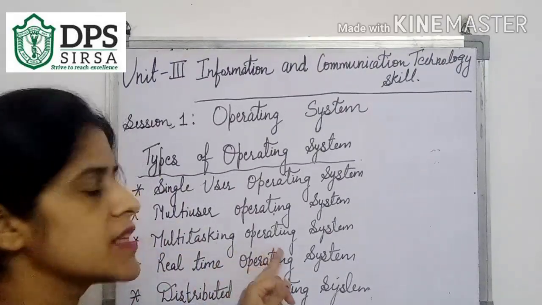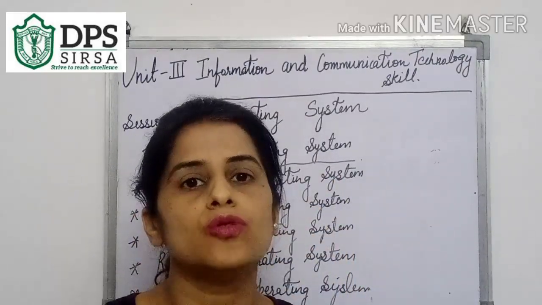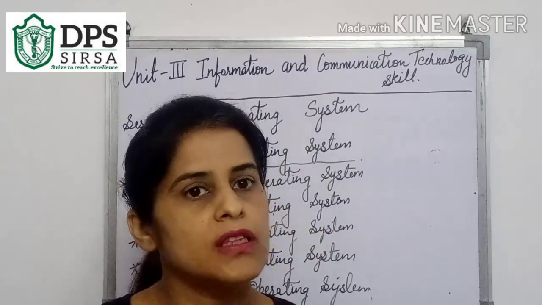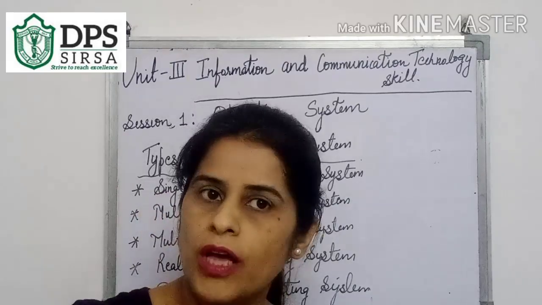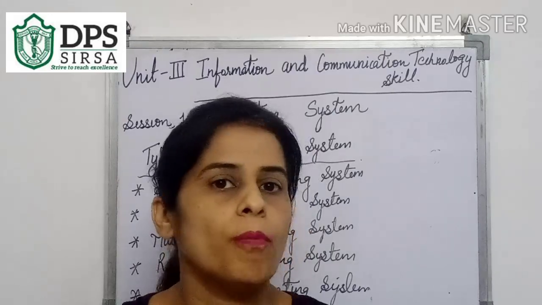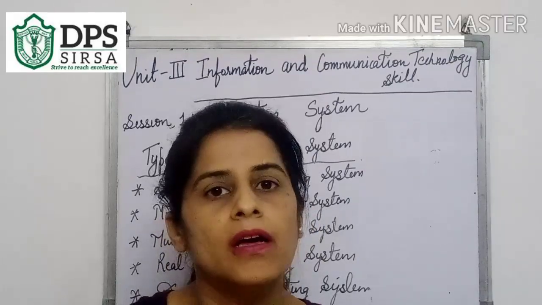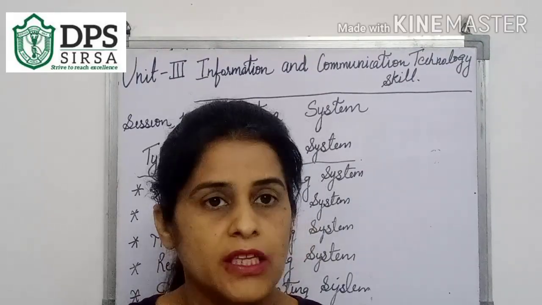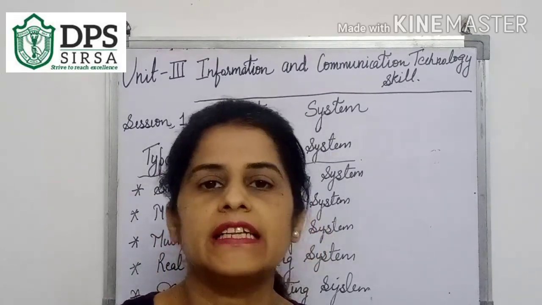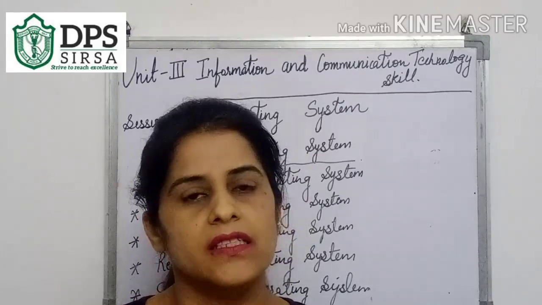Next is the multitasking operating system. Multitasking means at the same time you can do multiple tasks on the same PC. These days we are multitasking because here we have opened Google Classroom, here we have opened YouTube, here we have opened a Word file, fourth we have opened a PDF, fifth we have opened a new window in Chrome, and we are searching something new. Then we are doing multiple tasks at the same time. These facilities are in our operating system, and that is known as the multitasking operating system.